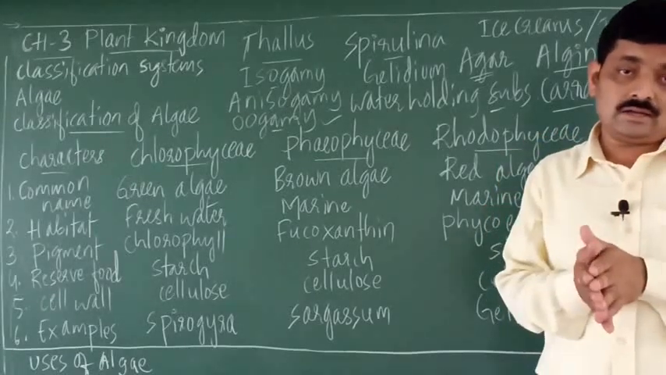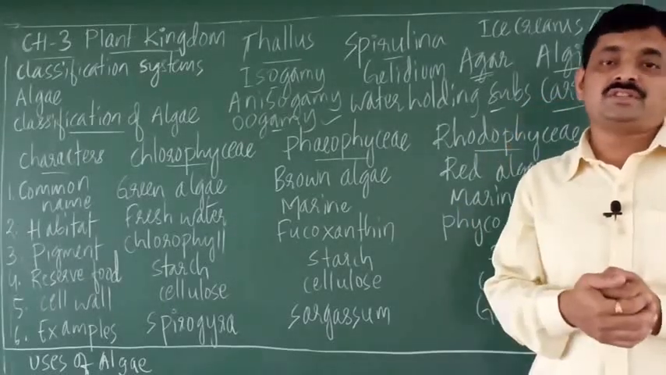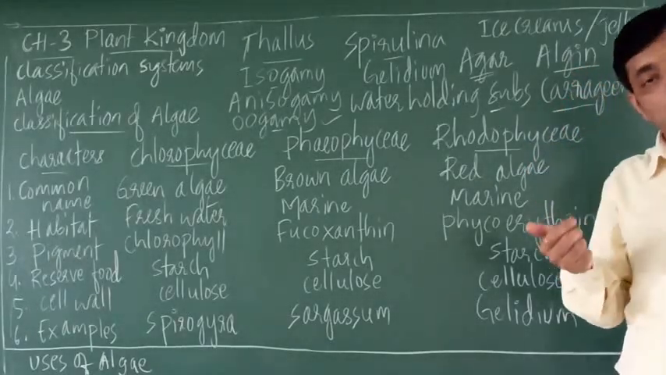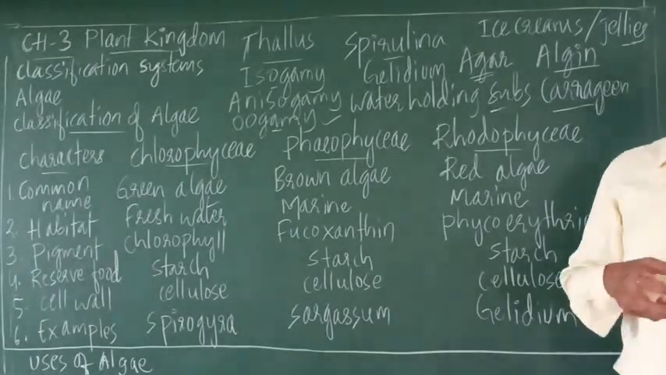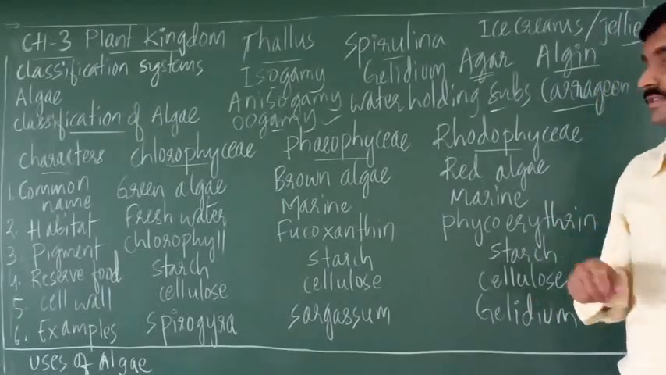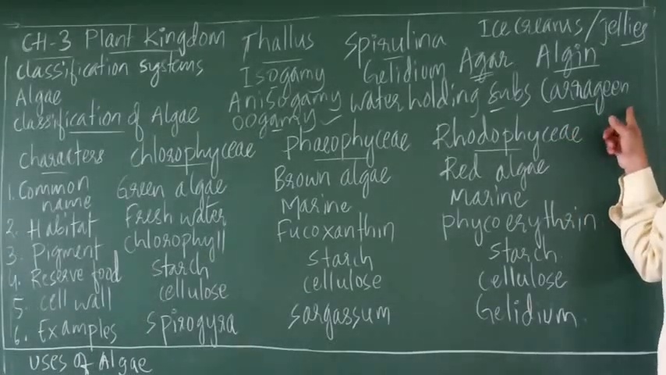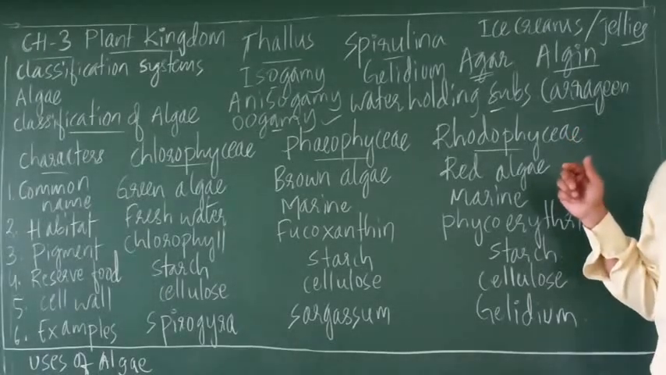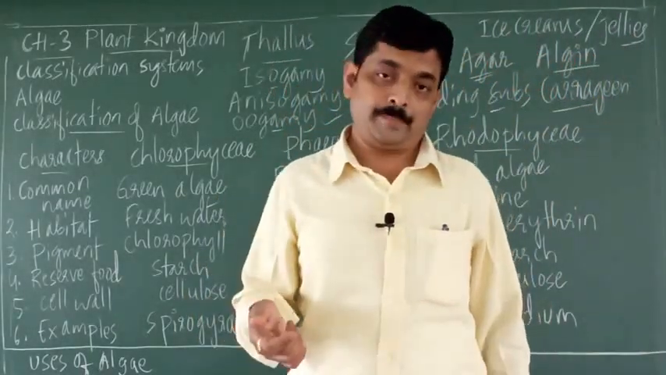So brown alga produces a hydrocolloid which is algin. So algin is a hydrocolloid obtained from brown alga. Similarly, another hydrocolloid that is obtained from the red alga is carrageenan. So carrageenan is a hydrocolloid that is obtained from red alga. So these are some of the uses of algae.